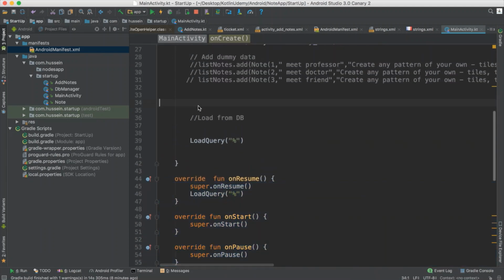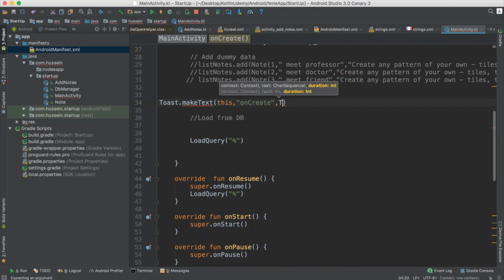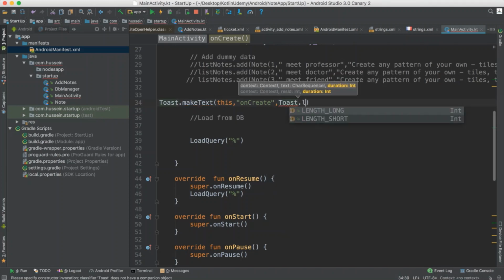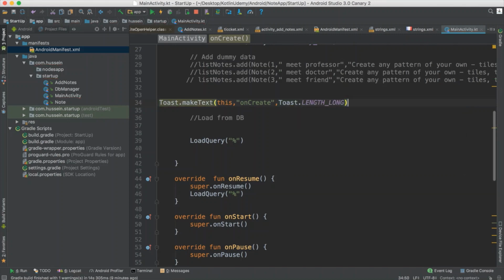So let me just display a message. I say, hey, Toast dot makeText. I send it this, and I send the message. I say onCreate in this way, and I say, hey, Toast dot LENGTH_LONG. Then I say show. So this is all what I want to do.